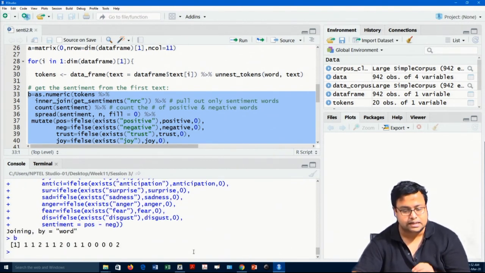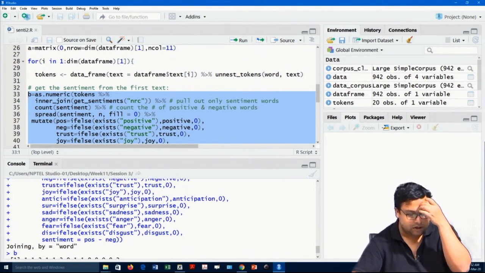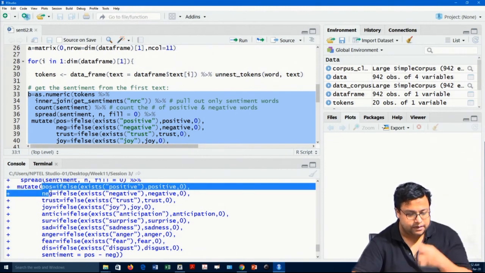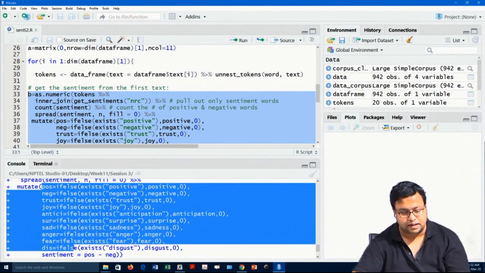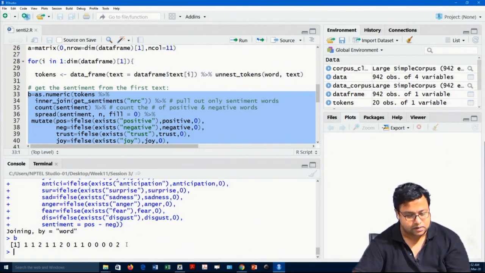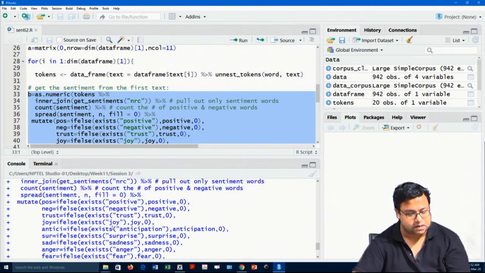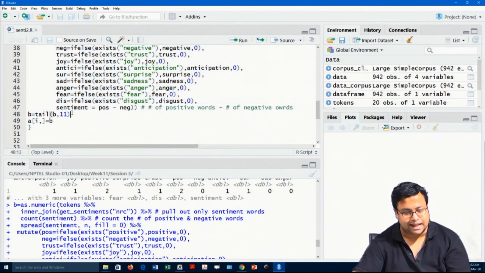So, I will be picking up the last 11 values. Why 11? Because there are positive, negative, then trust, joy, anticipation, surprise, sad, anger, fear and disgust. There are 8 emotions and then 1 sentiment. So, 5, another 4, 9, and 2, 11. These are my basic values based on which I will calculate everything.